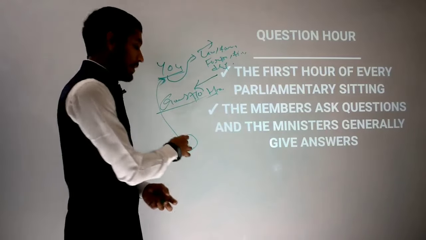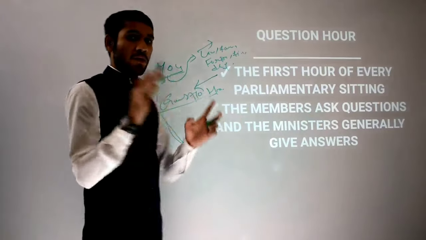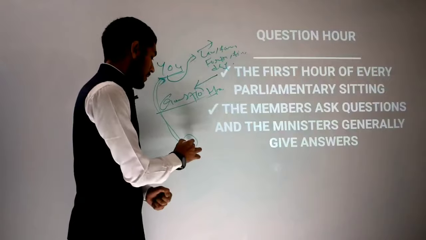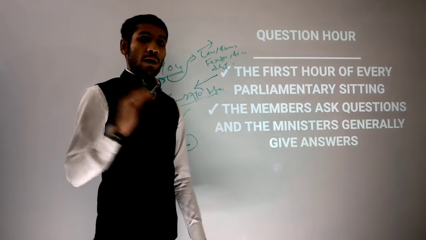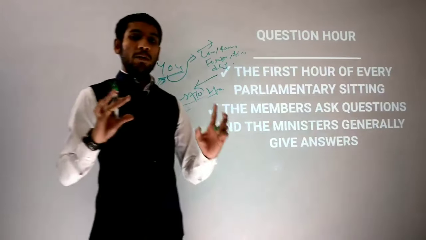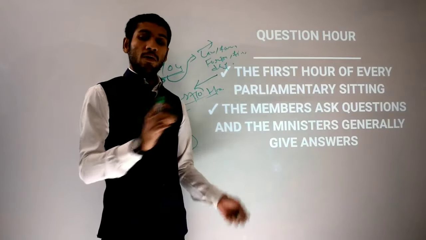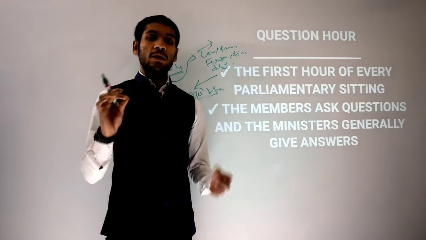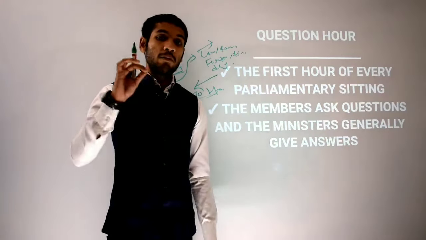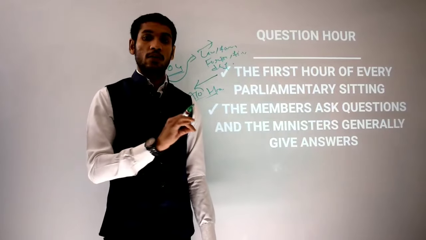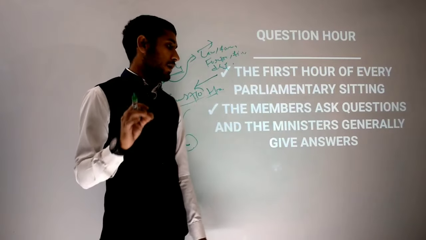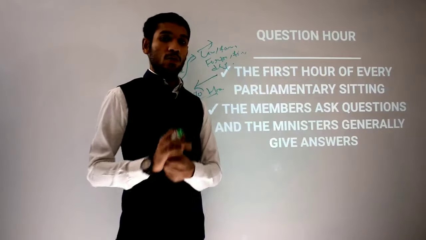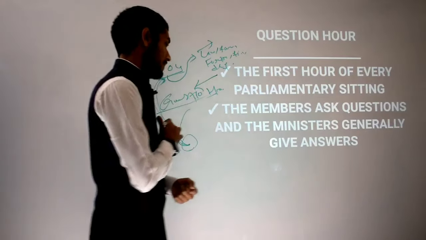So generally opposition members do not ask questions to those MPs who are not ministers. The simple thing is that any member of parliament, in both Lok Sabha and Rajya Sabha, can ask any question to any minister, even to any member too, but generally they ask the ministers. Why? I have told you. And generally the ministers give the answers.